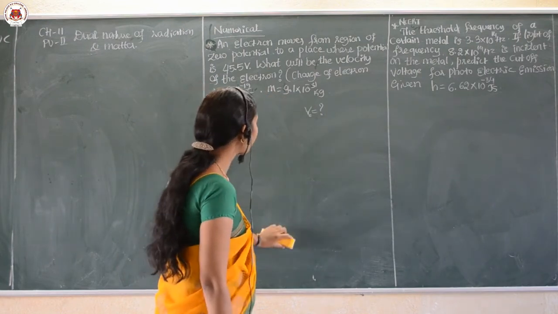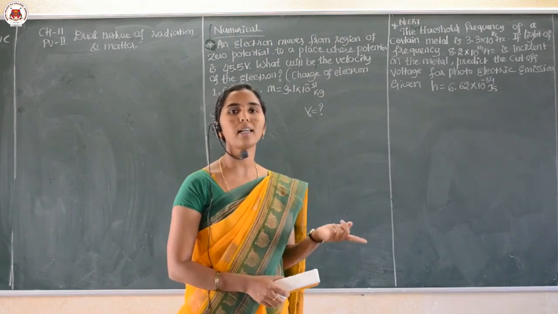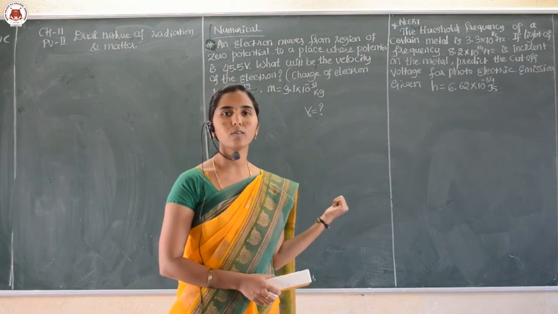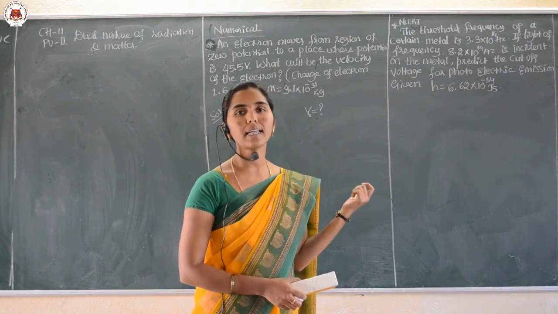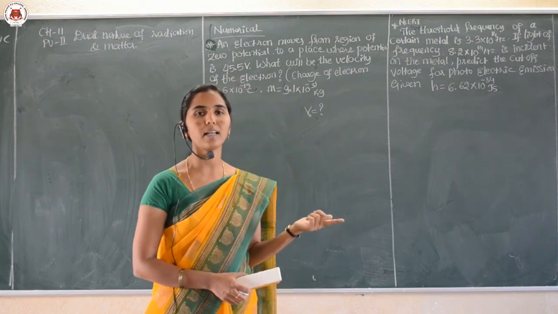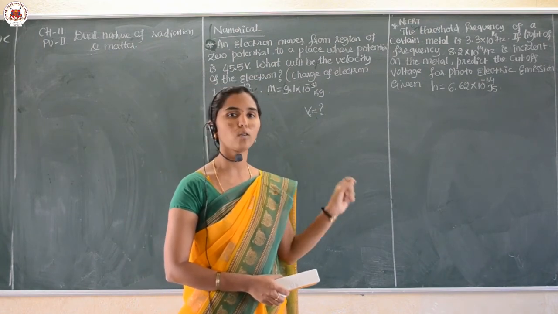How do you solve this numerical now? The question given is related to the potential and the speed or velocity. Then we know that the kinetic energy, half m v square, is related to the potential with the formula half m v square is equal to e into V naught.